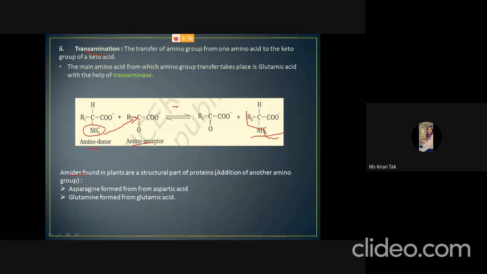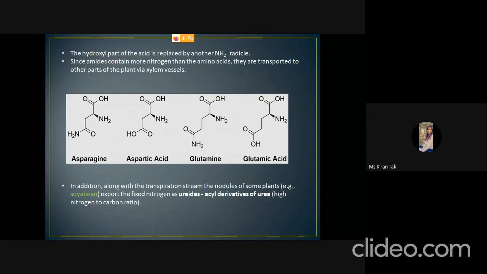If ammonia is added to aspartic acid, it will convert it into asparagine. If it is added to glutamic acid, it will convert it into glutamine. Here we can see that the OH of the aspartic acid is replaced with the amino group, and in glutamine, the OH is again replaced with the amino group. And we can see that the glutamine has 2 nitrogen atoms, and the asparagine also has 2 nitrogen atoms. So they are rich in nitrogen.